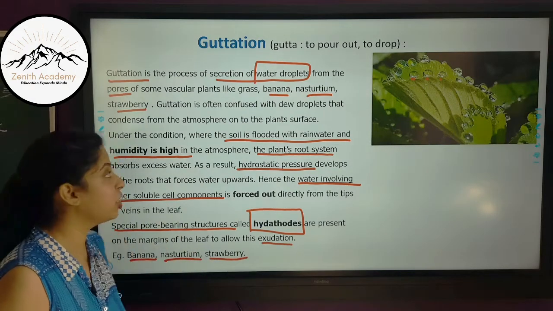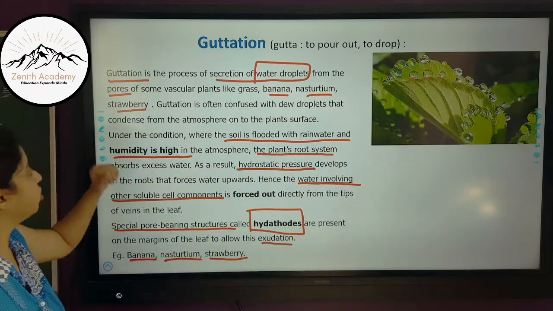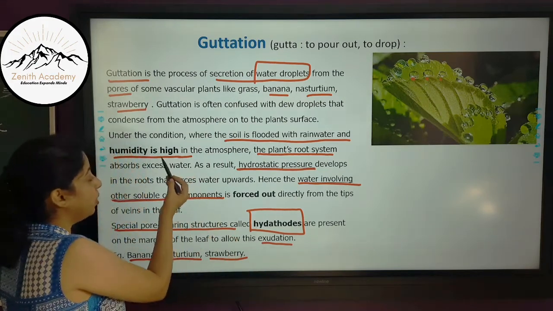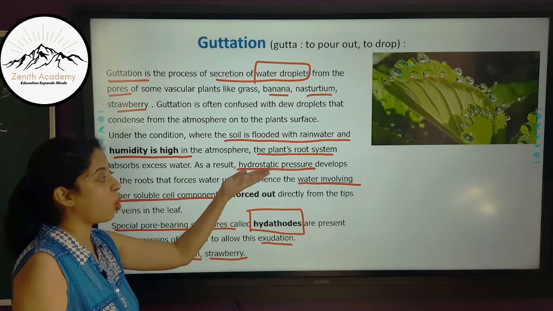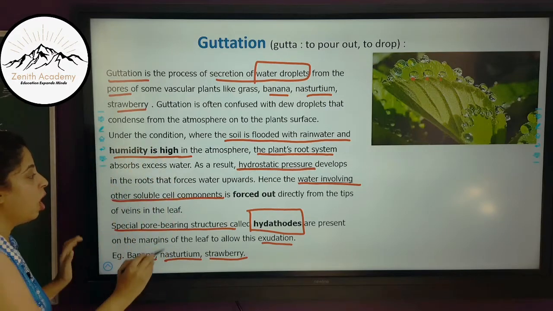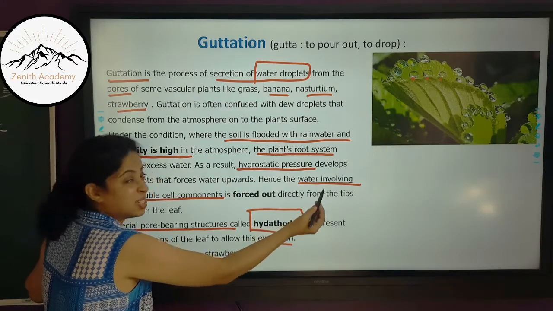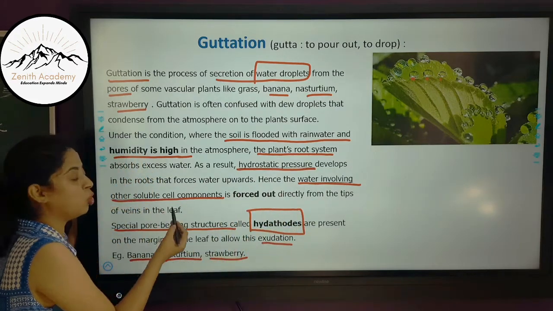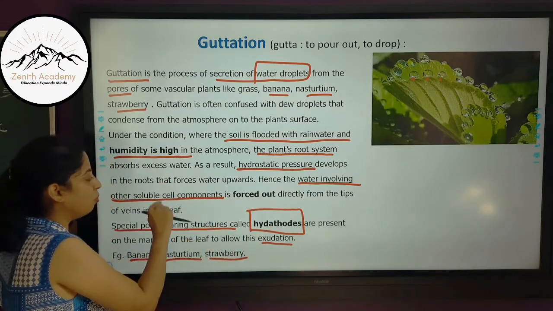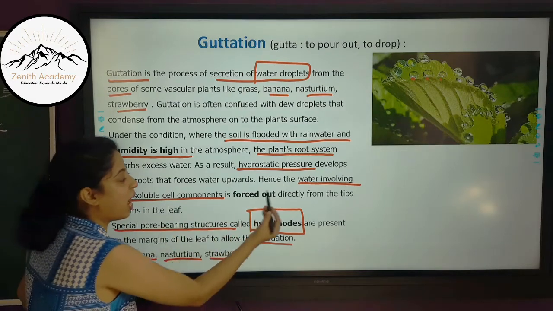So I'll revise guttation once again. Guttation is to pour out water droplets. So excess water droplets are poured out of the plant when the humidity is high in the atmosphere, because of the phenomenon of hydrostatic pressure which develops in the roots and pushes the water outwards. Now this is not only water, this is water plus minerals or the water involving other soluble cell components. This water plus some soluble cell components comes out through special pore bearing structures called hydathodes.